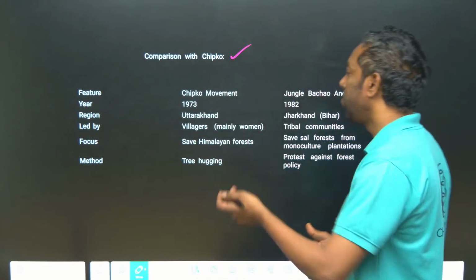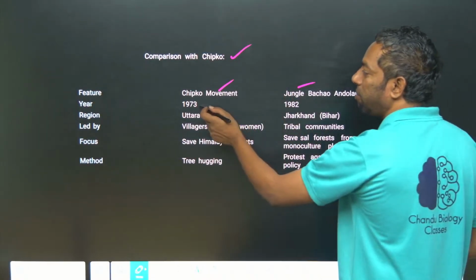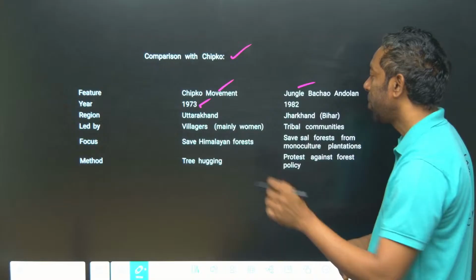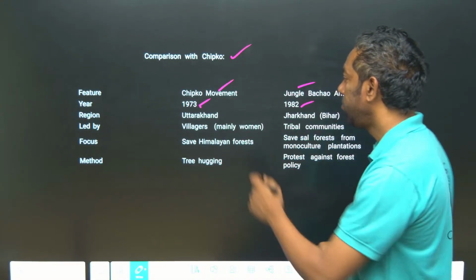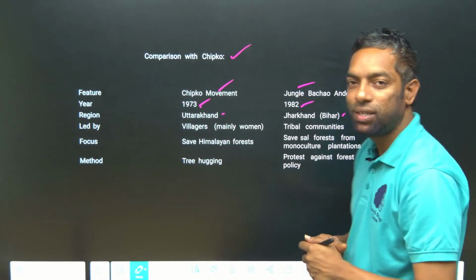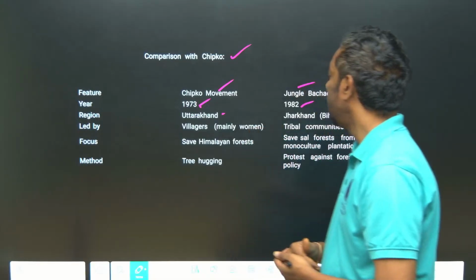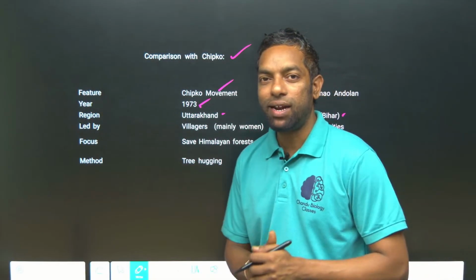Chipko means hug, Jangal Bachao means to save the forest. The Chipko movement was in 1973, Jangal Bachao in 1982, after 10 years. Chipko was in Uttarakhand and Jangal Bachao in Jharkhand, further extended to Orissa, Chhattisgarh and Andhra Pradesh.